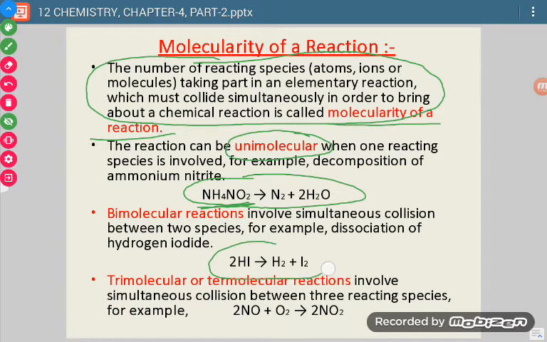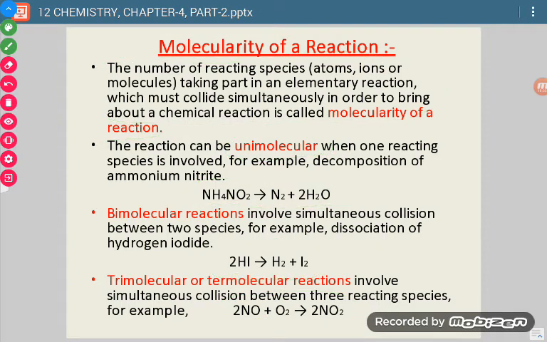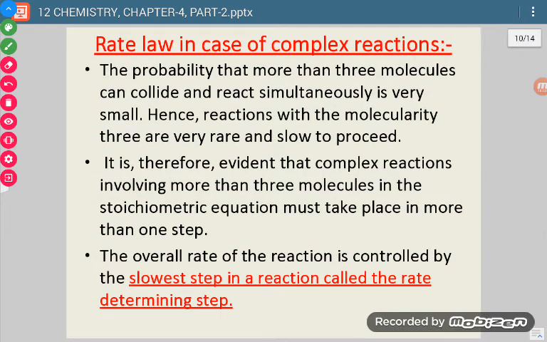Now if we take the decomposition of hydroiodic acid, then 2 molecules of HI are there on the reactant side, so the molecularity value is 2, or we will say it is a bimolecular reaction. Similarly, trimolecular or termolecular, there 3 species will be there on the reactant side. Okay, now again we come to complex reaction.